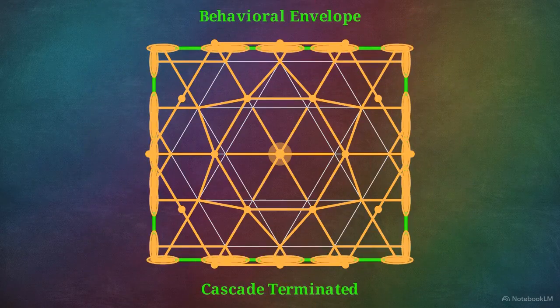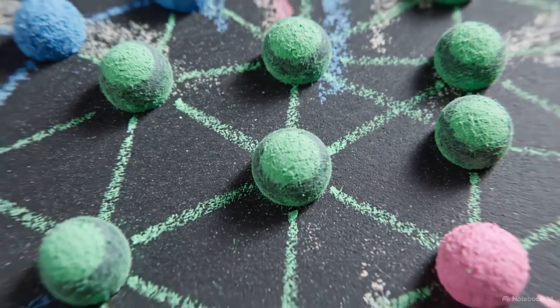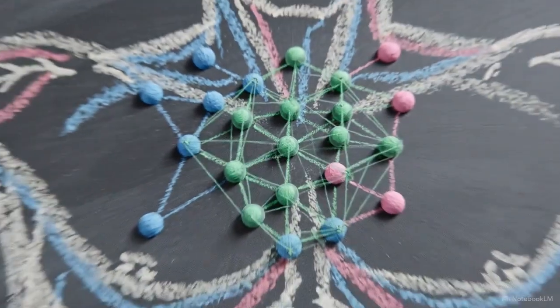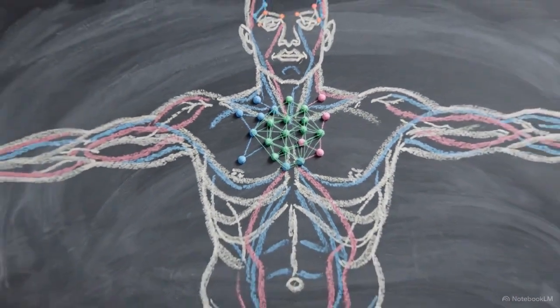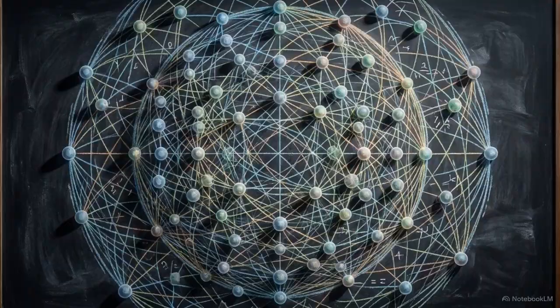Whether you are looking at the molecular grid of a crystal, a biological network, or a cognitive matrix, you are observing the same mechanics. Any unified system is a persistent organization sustained by aggregate compression.